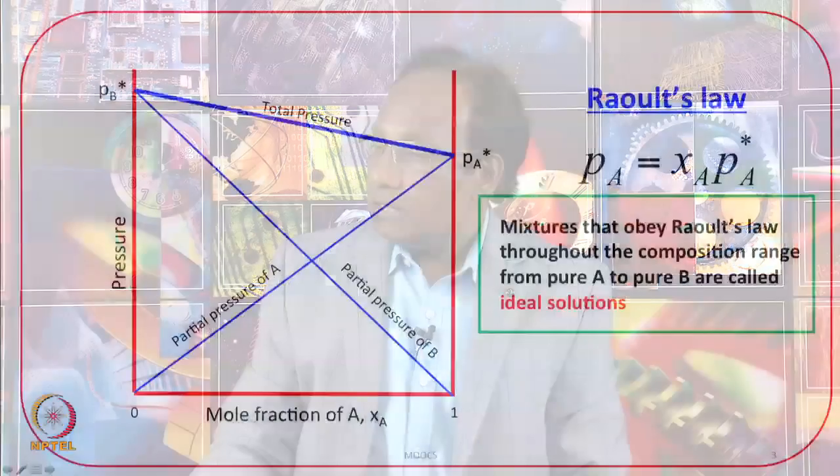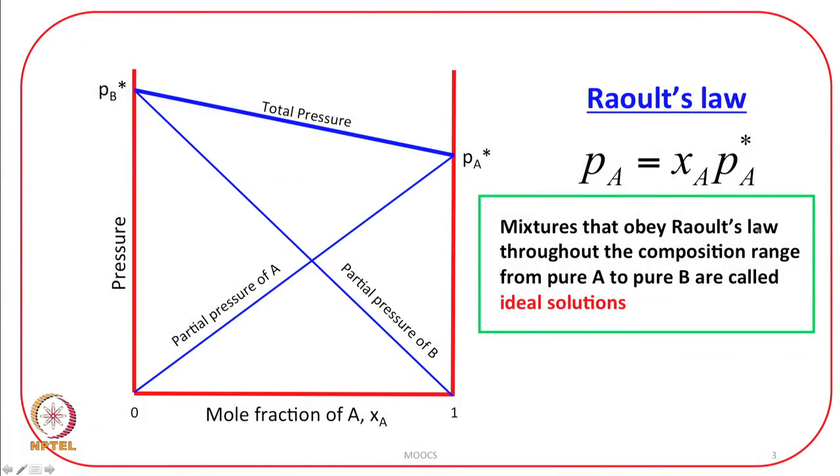In fact, this is one of the definitions which can be used for an ideal solution, that in an ideal solution both the solute and solvent obey Raoult's law. That is, mixtures that obey Raoult's law throughout the composition range from pure A to pure B are called ideal solutions.